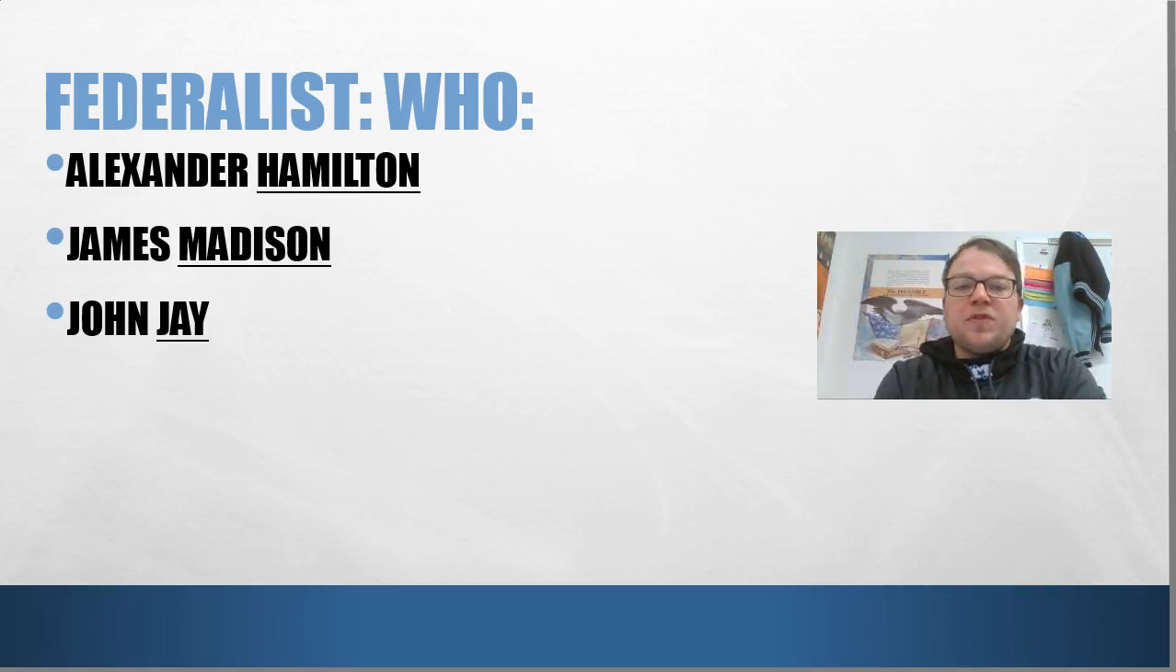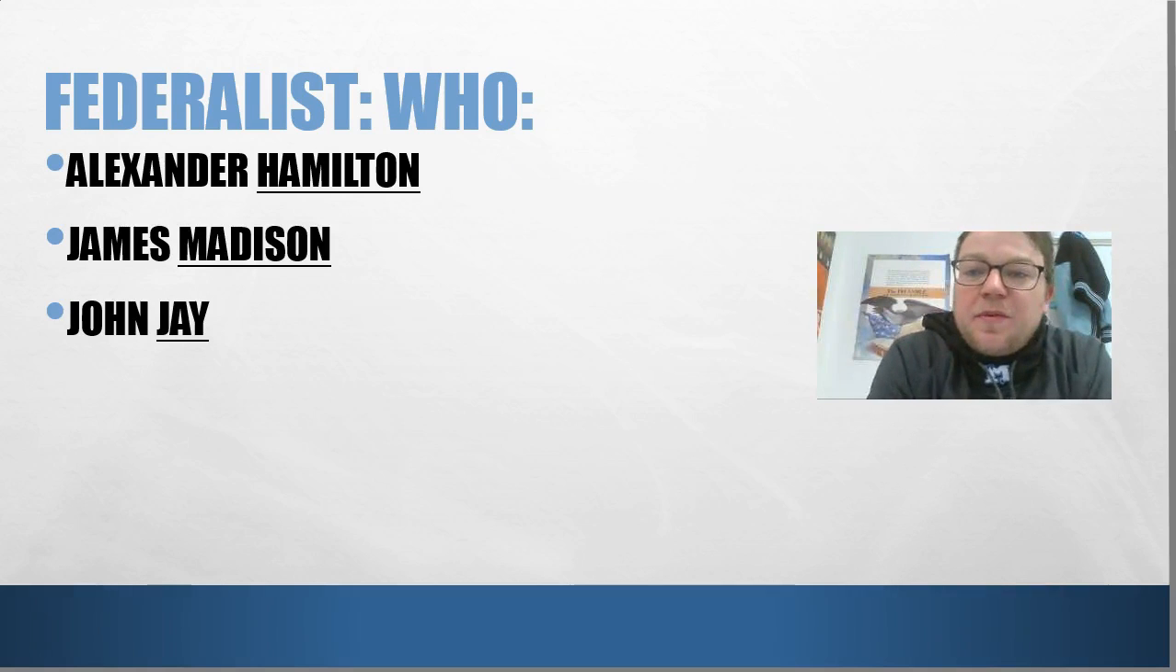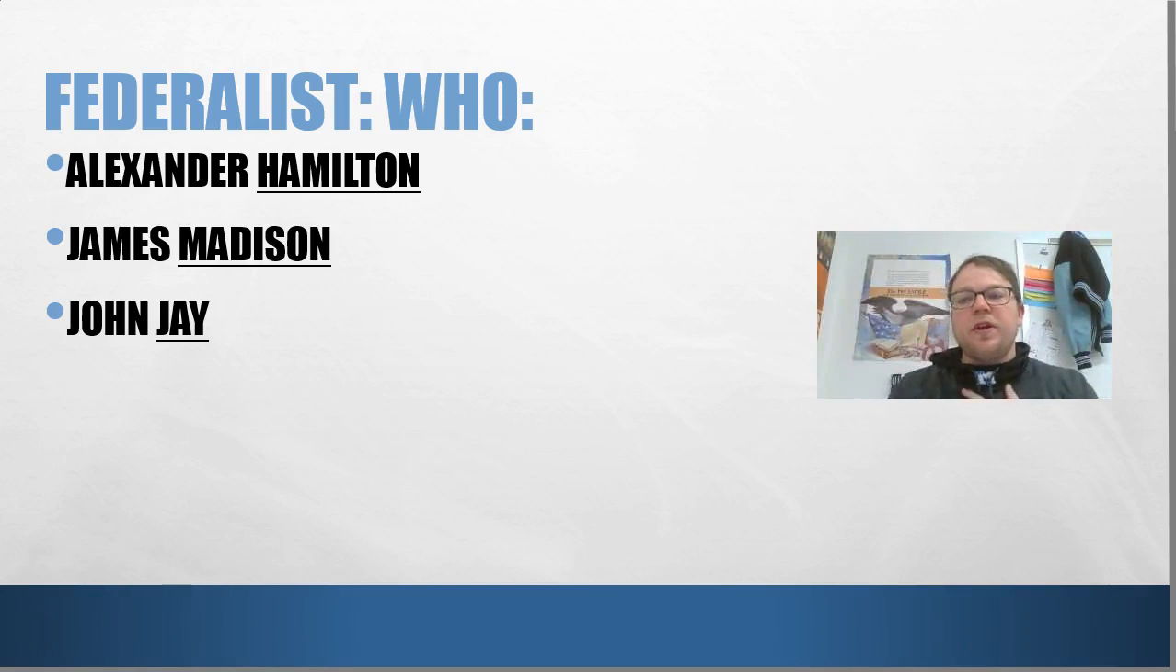All right, so some of the most famous Federalists are going to be Alexander Hamilton. He was kind of one of the big leaders of the Federalist Party. James Madison, we talked about him as the father of our Constitution, and really influential in letting us know what was going on during the Constitutional Convention. And finally, John Jay, who would later become one of the first Attorneys General. All of these guys were really important.